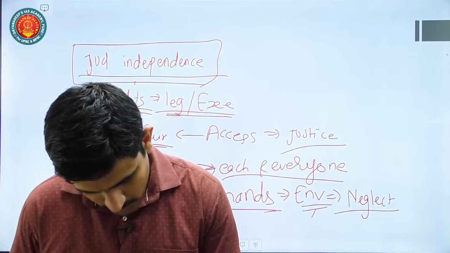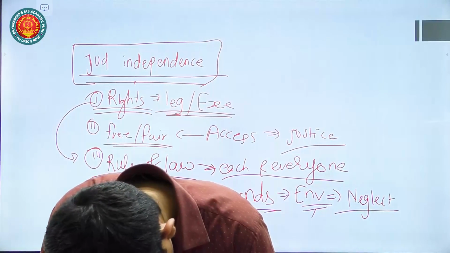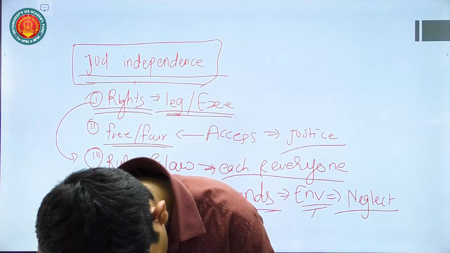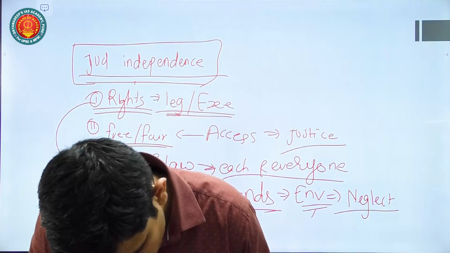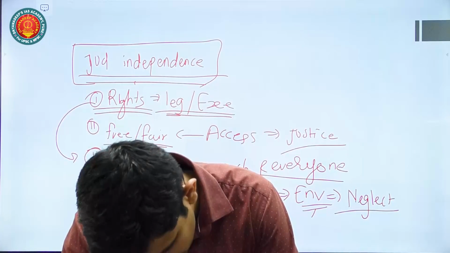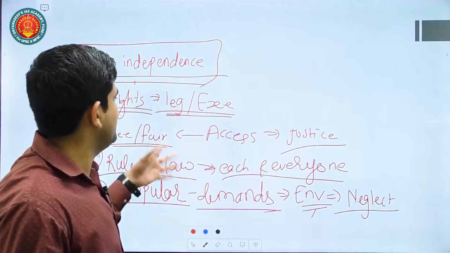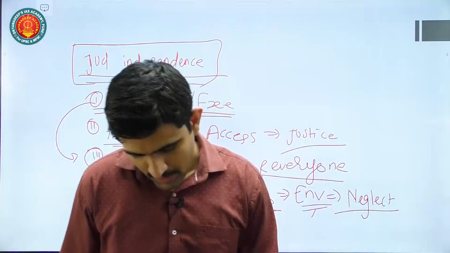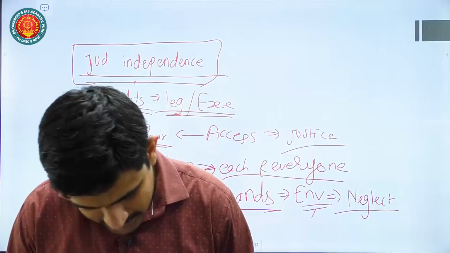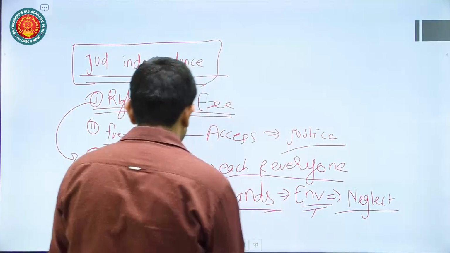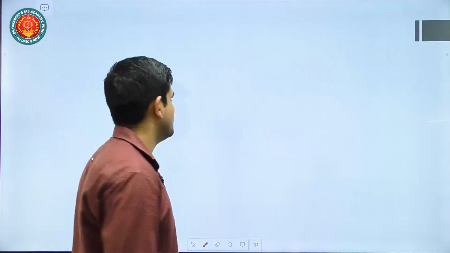Okay, now question also asks that it provides checks and balances in political democracy. Okay, so checks and balances means here also we have talked about free and fair election, etc. These are also part of the same question, and also like you can just mention question asks about critically examine. So you have to just ask that is judiciary in India totally independent? Okay, so the answer is yes, it is largely independent, but there are some issues as well. So those issues also you need to mention under this question.